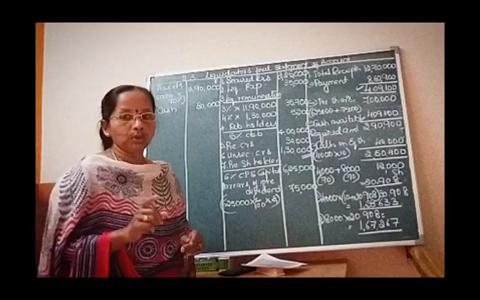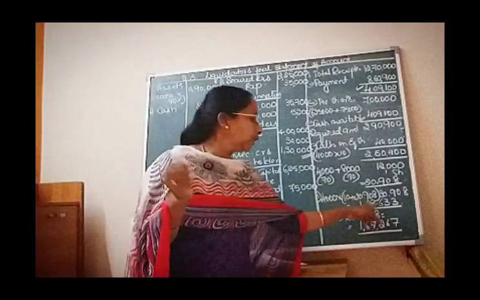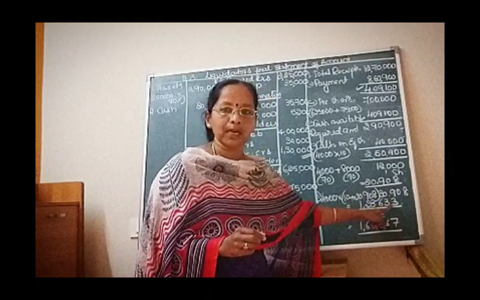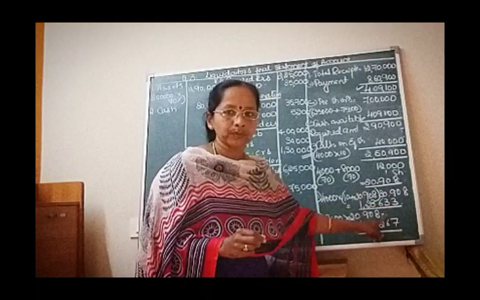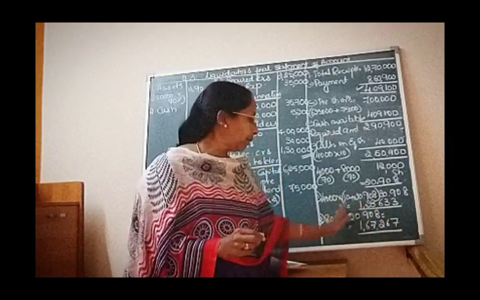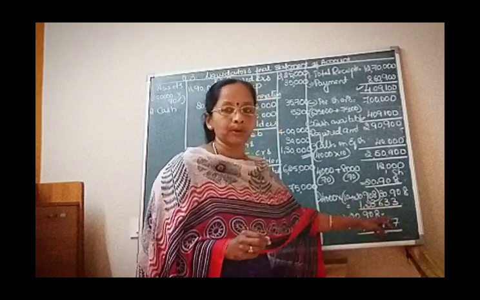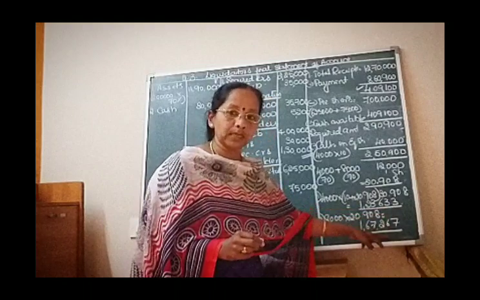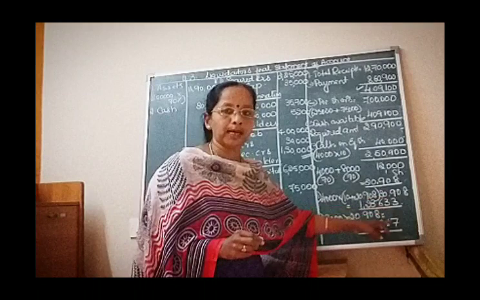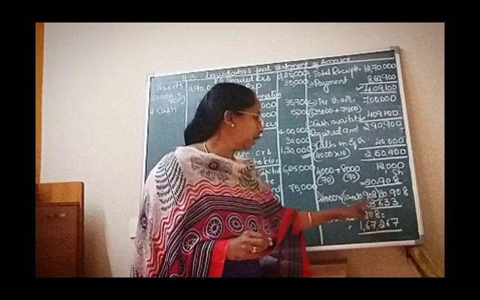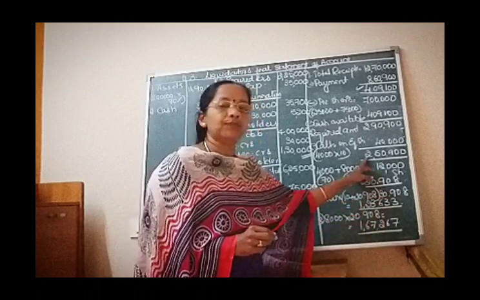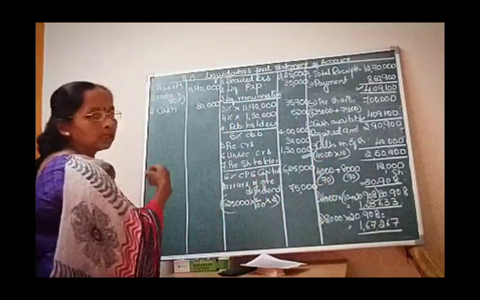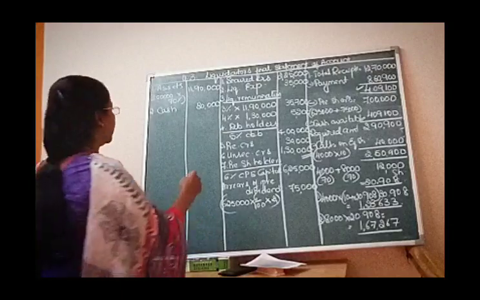1,67,267. Now you observe, let me tell you clearly, these last figures I have rounded off to 10, because of that I have adjusted this fractional amount. When you calculate and multiply exactly, it may not come to this amount. But because you have to round off to the nearest figure, I have rounded off to 3 and 7, so that it becomes equal to 2,50,900 rupees. Right?